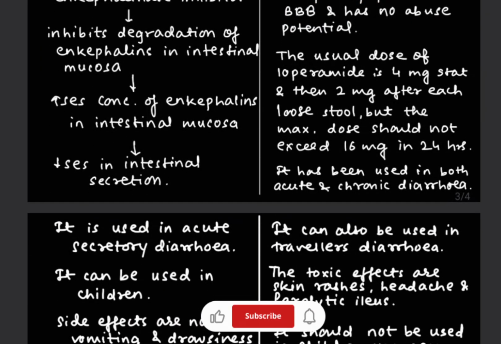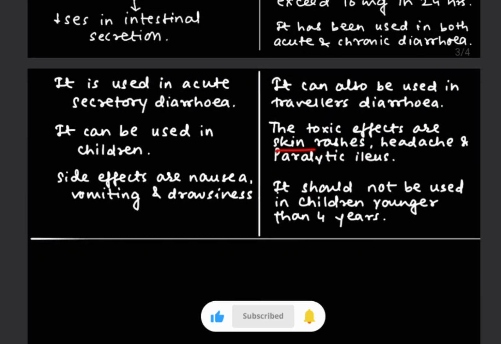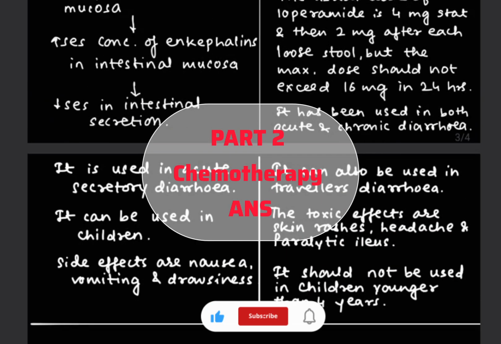Now what is the dosage? Loperamide is given 4 mg stat and then 2 mg after each loose stool. But the maximum dose should not exceed 16 mg in 24 hours. It can be used in both acute as well as chronic diarrhea. It can also be used in traveler's diarrhea. Side effects are skin rashes, headache and paralytic ileus. Due to this toxic effect, it should not be used in children younger than 4 years. So this was all about antidiarrheal drugs.